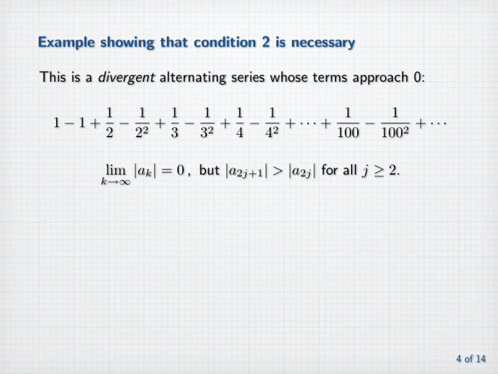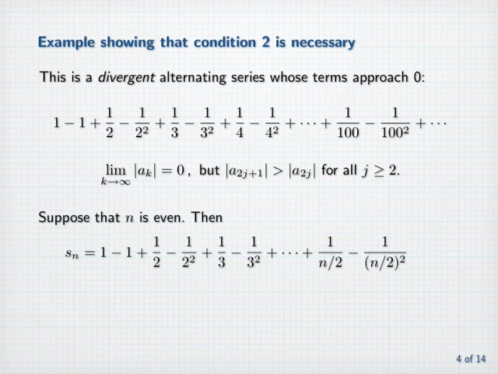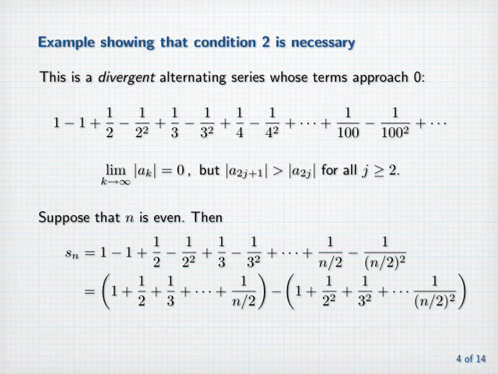Now let's be a little bit more careful about arguing that the series diverges. Let's suppose that n is even. Then the partial sum s sub n equals 1 minus 1 plus 1/2 minus 1/2 squared and so on up to 1 over n over 2 minus 1 over n over 2 squared. Since this partial sum is a finite sum, we're free to rearrange the terms, so let's group the positive terms together and the negative terms together and factor a minus 1 from the negative terms.